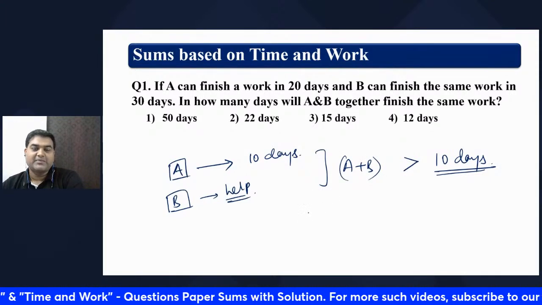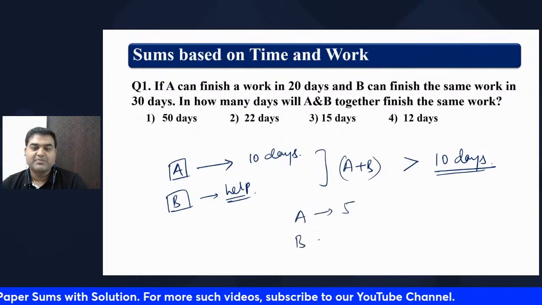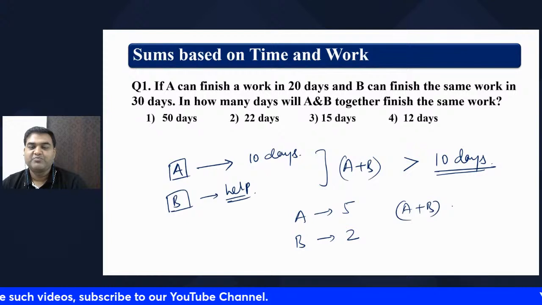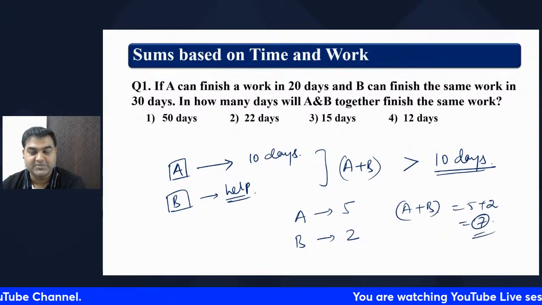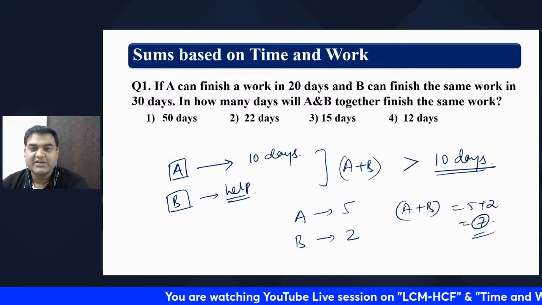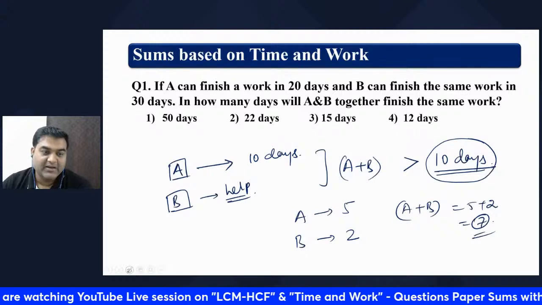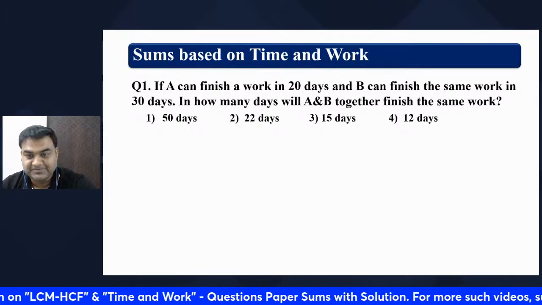In mathematics, if one person can eat 5 chapatis and another person can eat 2 chapatis, then A plus B together can eat 5 plus 2, 7 chapatis, if those many chapatis are available, right? However, in time and work, what happens? It gets decreased. That is one of the concepts you'll have to remember. And how do we do that? Let's see the sum and let's find the answer.